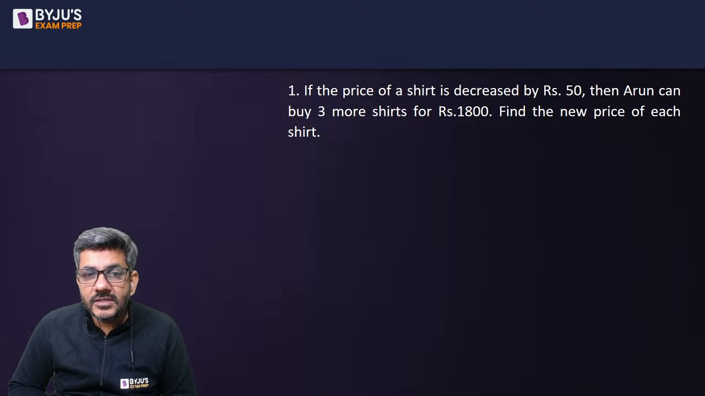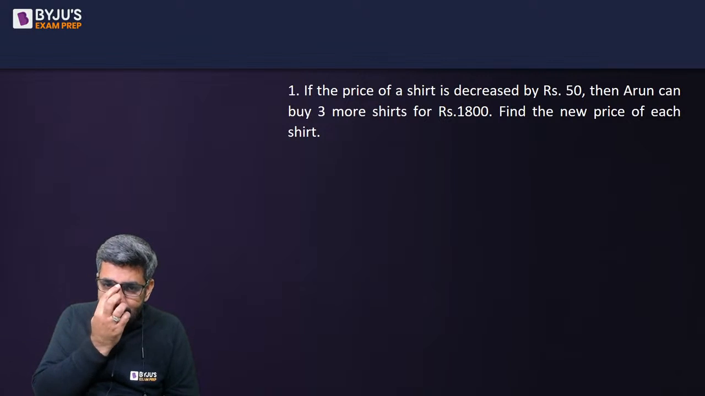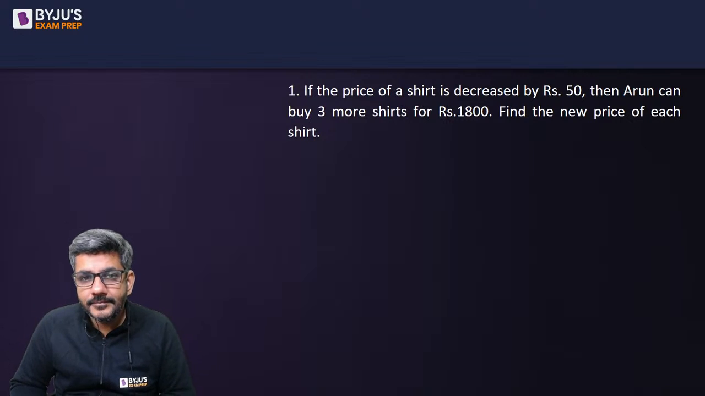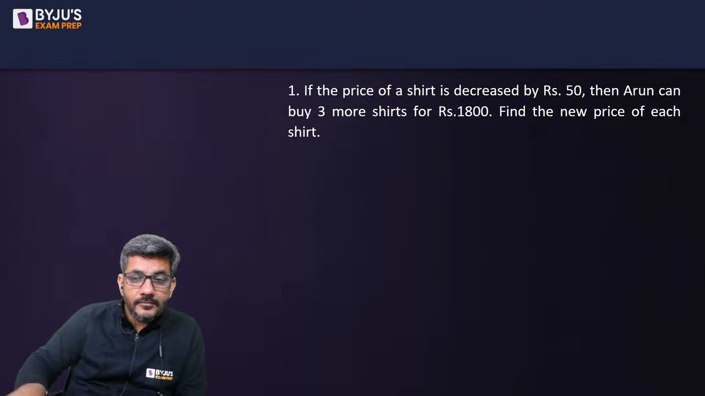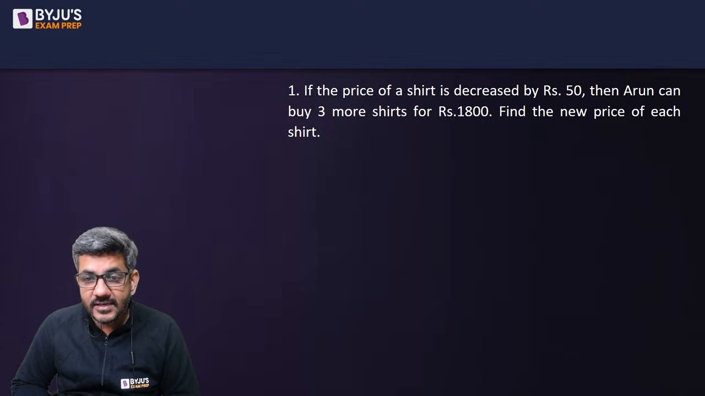If the price of a shirt is decreased by rupees 50, then Arun can buy three more shirts for rupees 1800. Find the new price of each shirt. Any answer that we can have for this question? After that, we'll start discussing it.